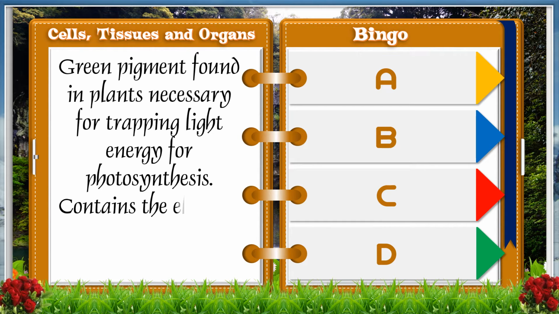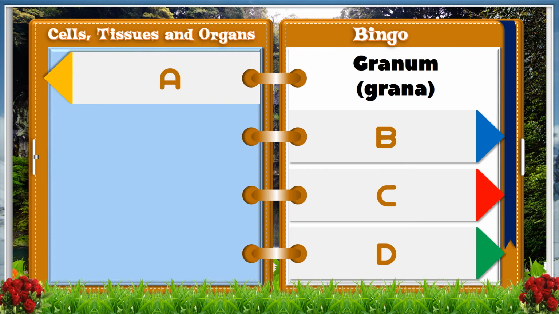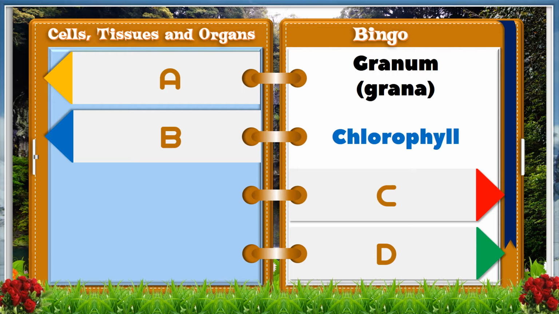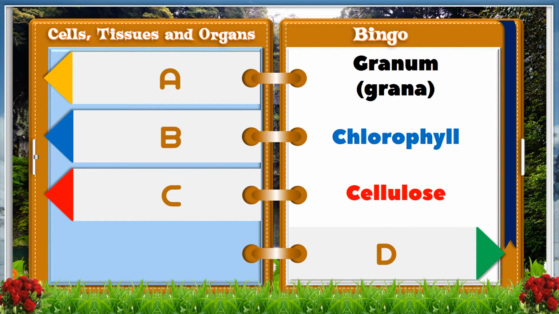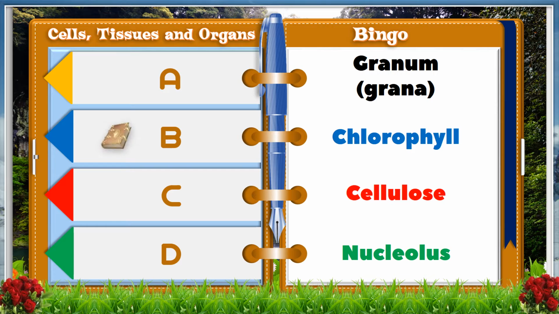Green pigments found in plants necessary for trapping light energy for photosynthesis, contains the element magnesium, made in chloroplasts. A, grana. B, chlorophyll. C, cellulose. D, nucleolus. And the answer is B, chlorophyll.